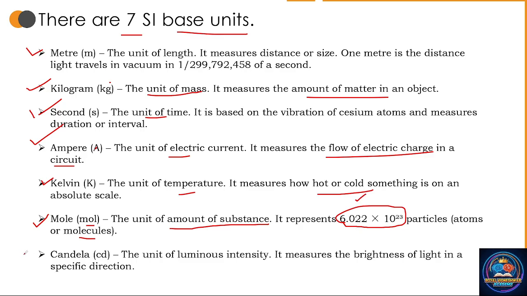Next is candela, CD, the unit of luminous intensity. It measures the brightness of light in a specific direction. So to measure the brightness of a light, candela is used, and it is a unit of luminous intensity. So here these are the 7 SI base units.